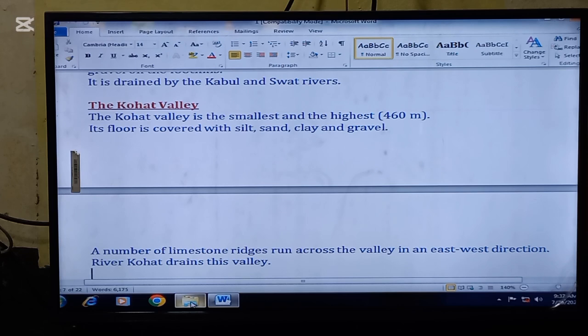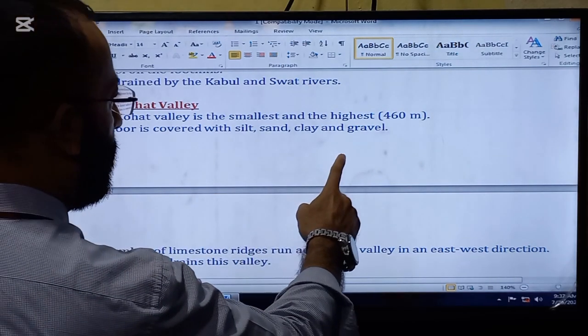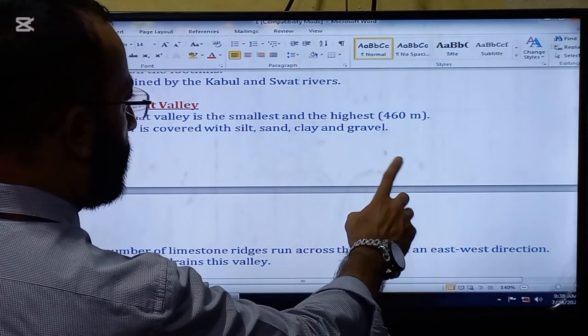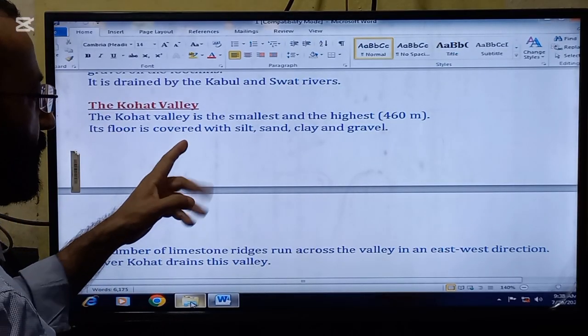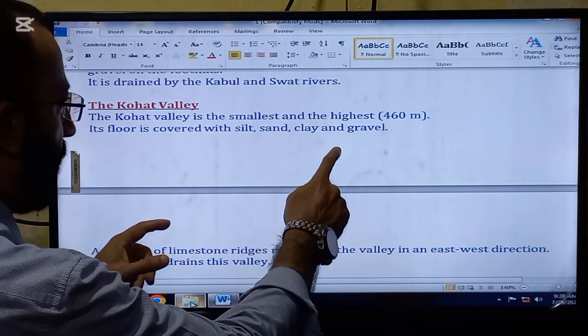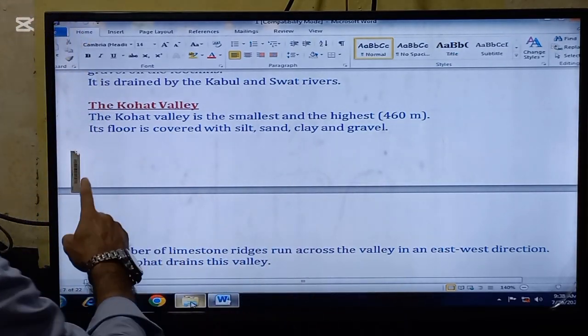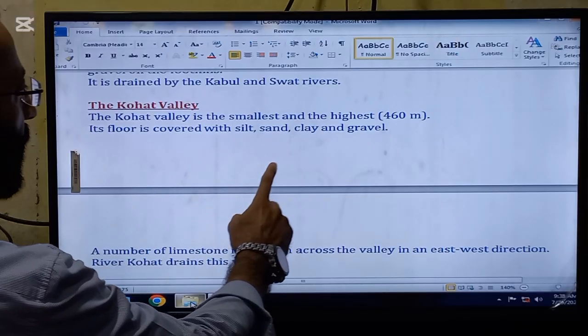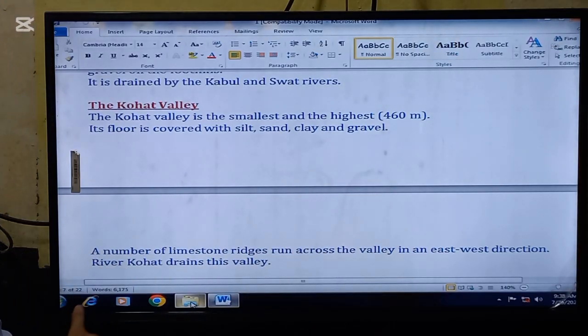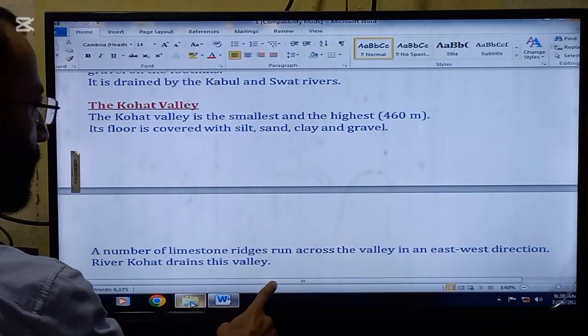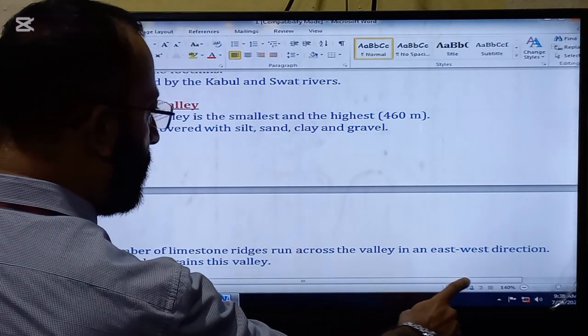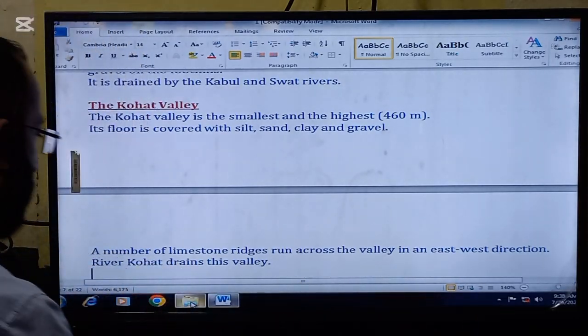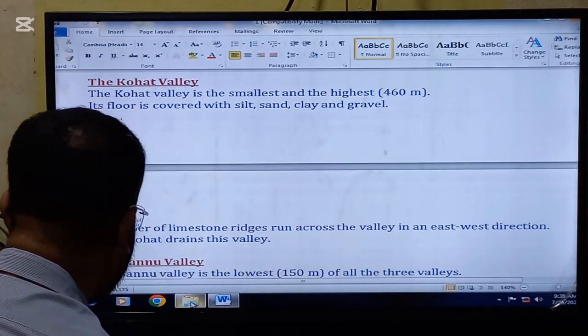The Kohat Valley is the smallest and the highest, 460 meters. So it is smallest area-wise but highest height-wise. Its floor is covered with silt, sand, clay and gravel. A number of limestone ridges run across the valley in the east-west direction. River Kohat drains the valley.